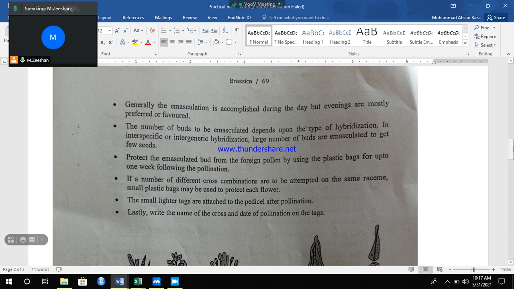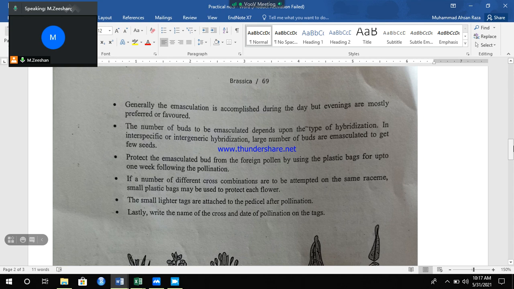Generally we do the emasculation during the day, but the preferred time is the evening. Due to some electricity problems in the field, we usually do this in the day. The number of buds to be emasculated depends upon the type of hybridization, what kind of hybridization we are doing. We need a few seeds or many seeds, so this depends on the number of emasculated buds.